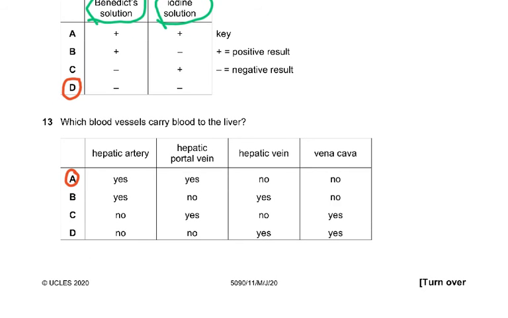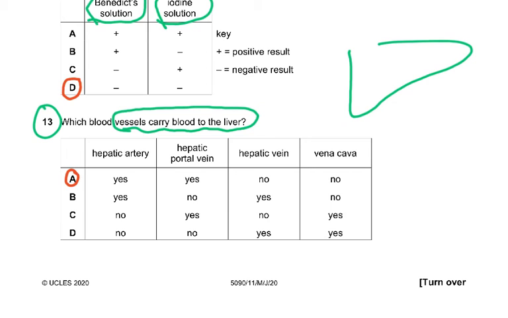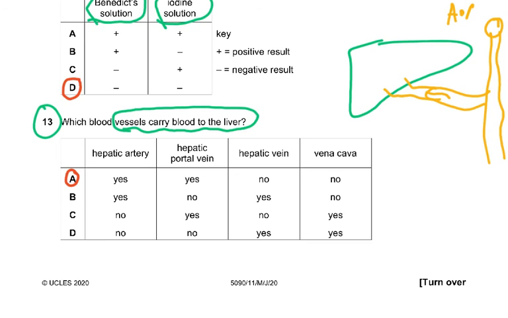Then coming to question number 13, which blood vessels carry blood to the liver? This is the liver, and this is the aorta coming here. And then there's a hepatic artery going to it. So this would be the hepatic artery.